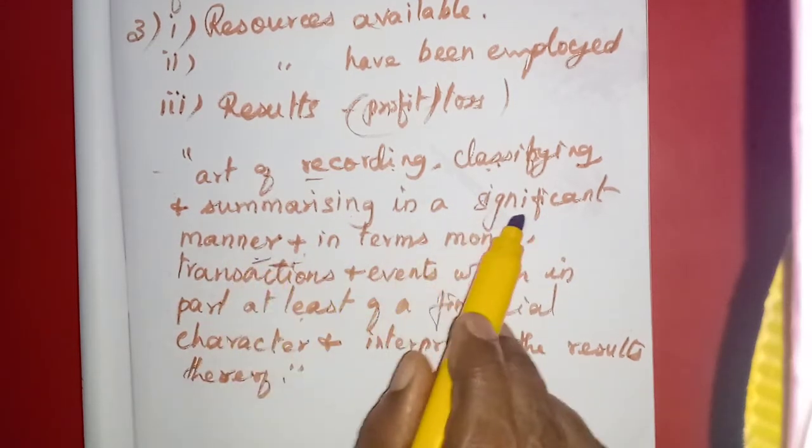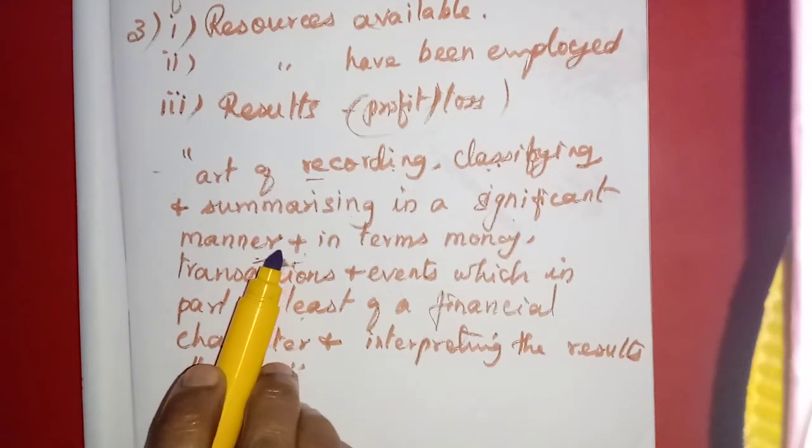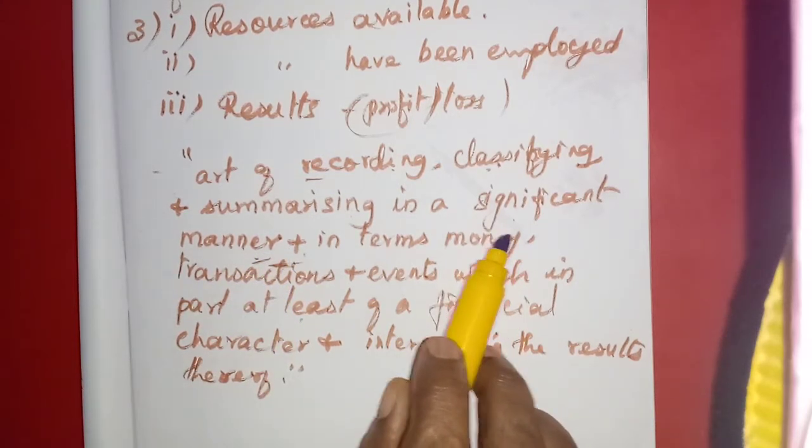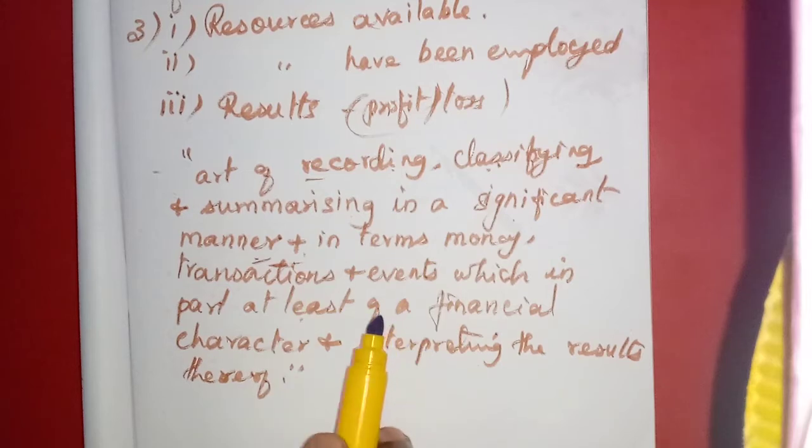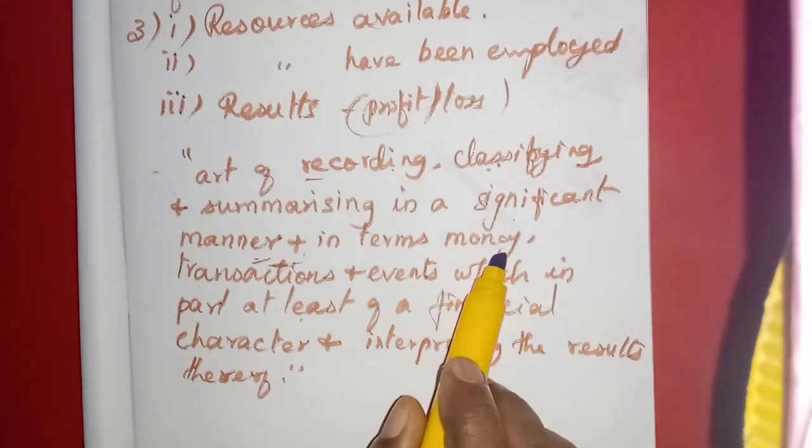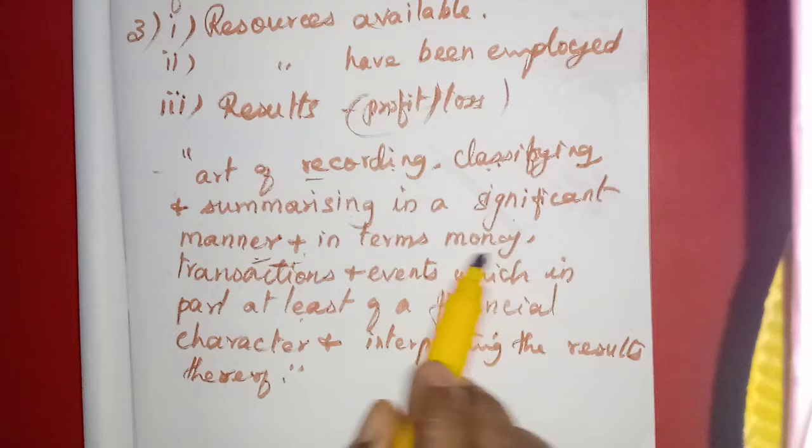Significant means it is important. Important matters only will be recorded, and in terms of money. Those transactions will be entered in terms of money only.